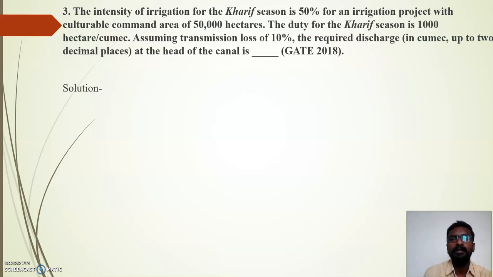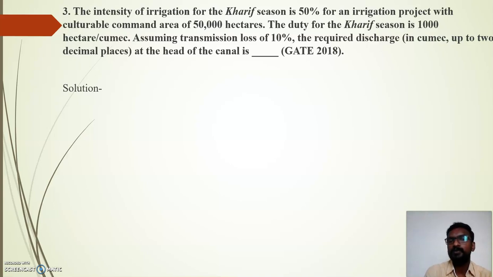So just multiply by 0.5. So you will get the area for which you are supposed to supply the water. And there is one more parameter given, that is duty. So just divide whatever value we get by this duty, and we will get the discharge in cumec.